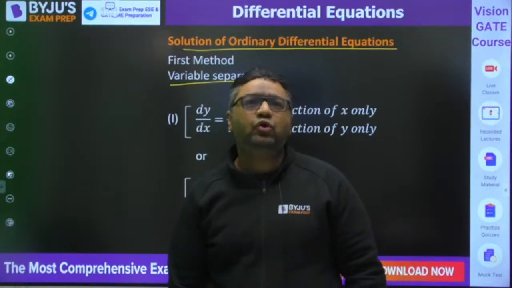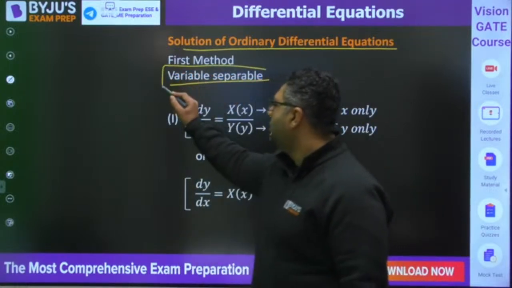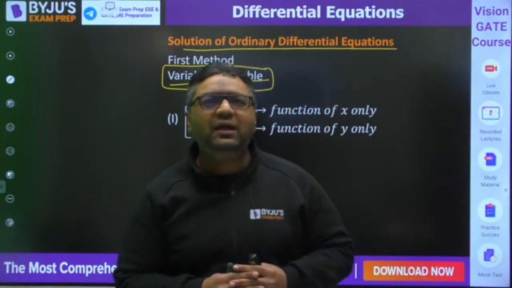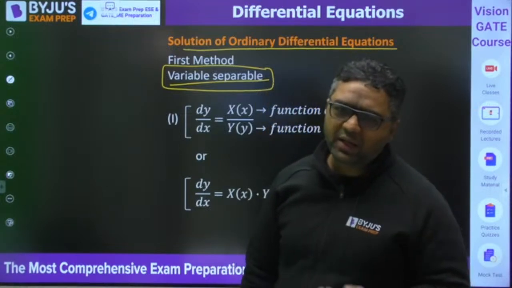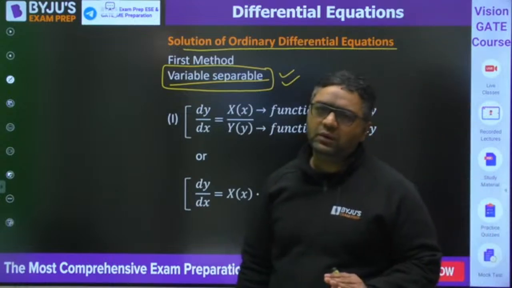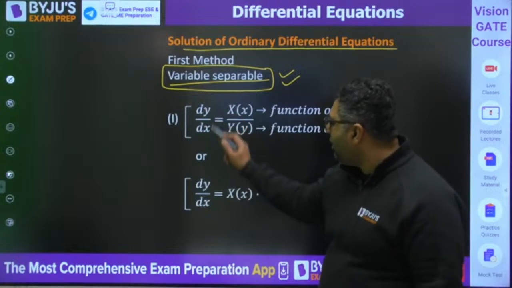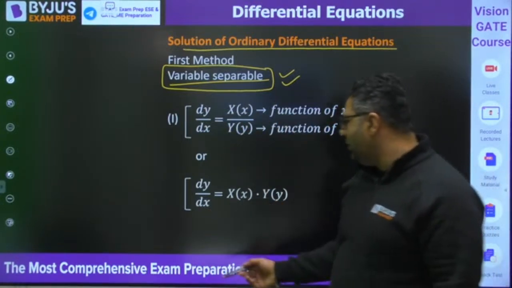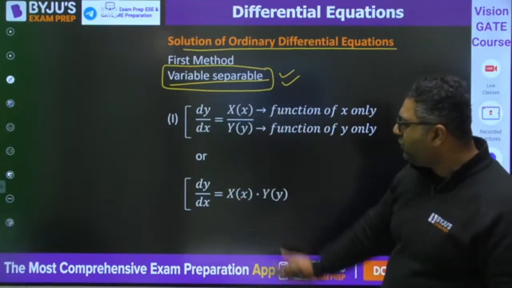When we are talking about solution of ordinary differential equation, the very first thing is variable separable. I would like to tell you guys, whenever you have a differential equation, generally we can solve it only when we convert it into this format. So when we are talking about variable separable, you would have two kinds of form. One, you may have the product or division, like you may be given dy by dx as f(x) g(y), or you may have dy by dx as f(x) divided by g(y). Whenever you have this type of thing, it is very easy.